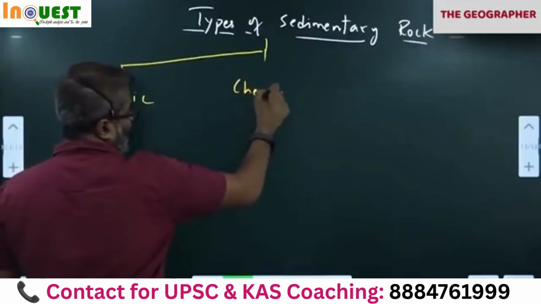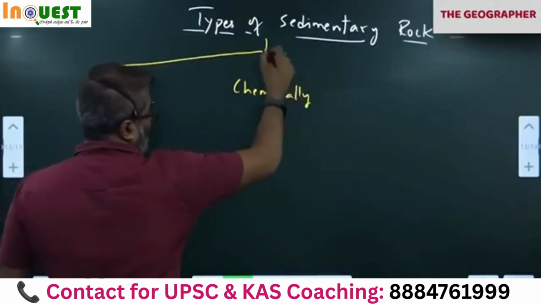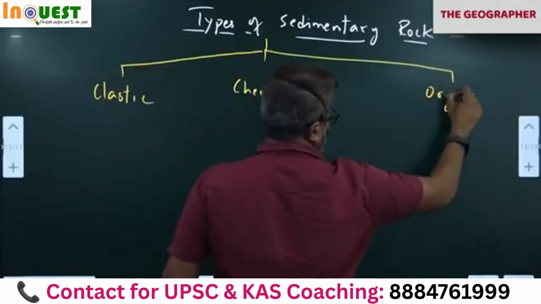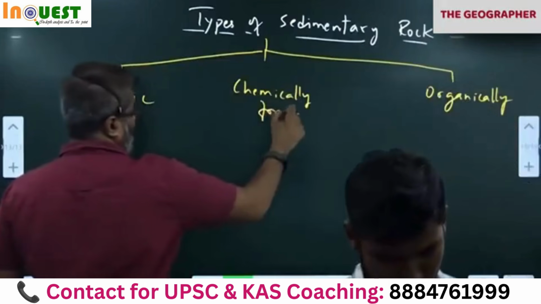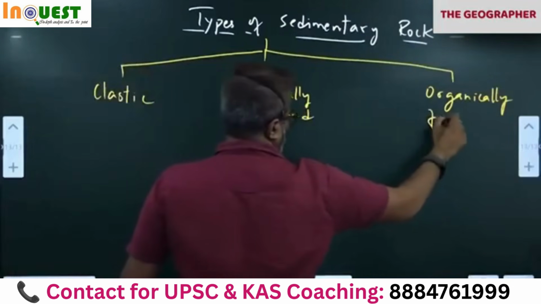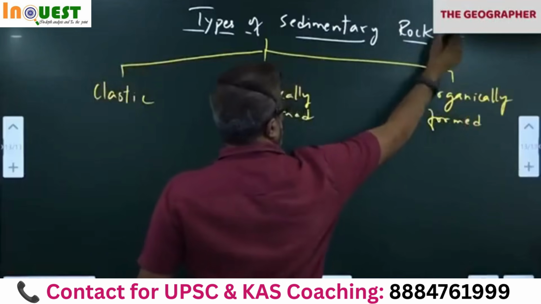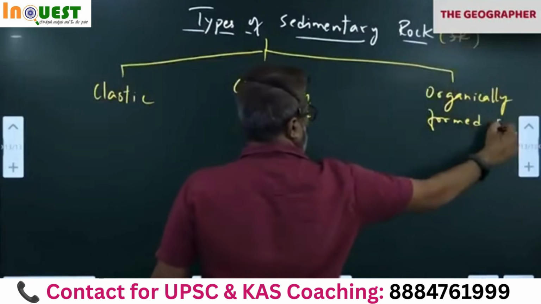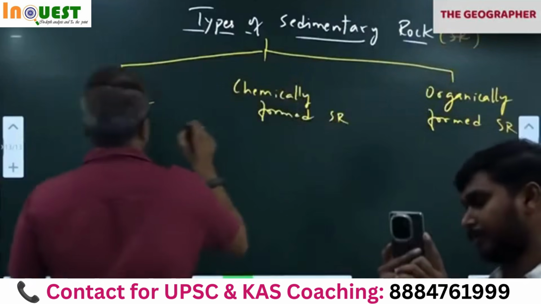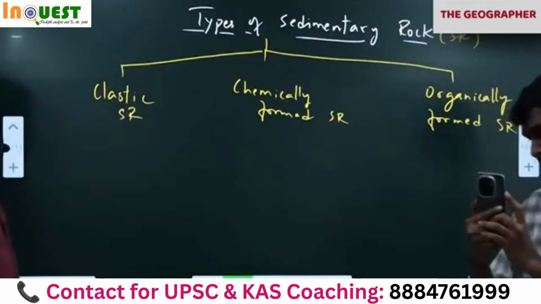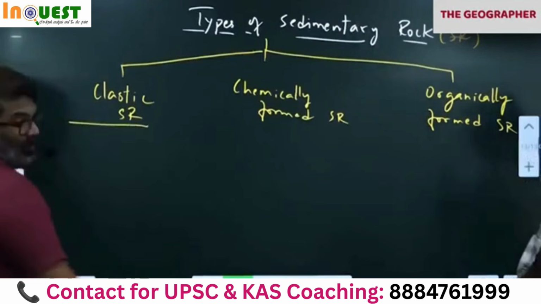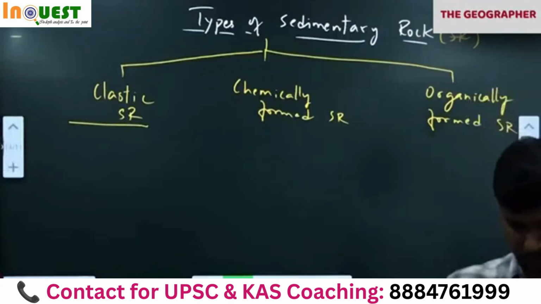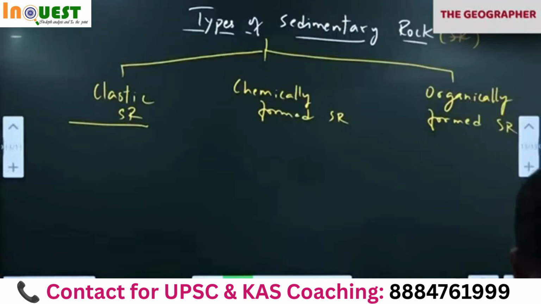Other one is chemically formed sedimentary rock. Other one is organically formed sedimentary rock. What is SR? Sedimentary rock. Types of sedimentary rocks: first one is clastic, second one is chemically formed sedimentary rock, third one is organically formed sedimentary rock.